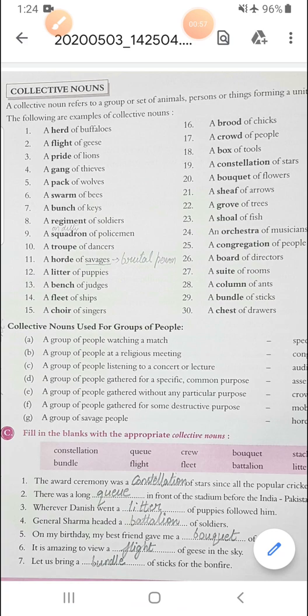And you can see here there are many examples given.